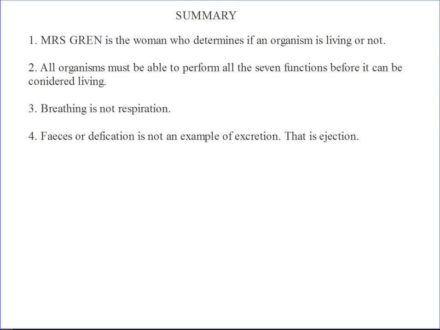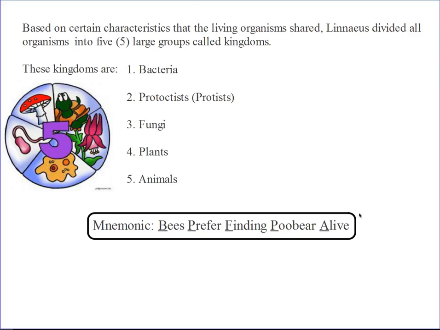And the fourth point is that feces or defecation is not an example of excretion. Excretion is where we get rid of metabolic waste. Metabolism is just activities taking place in the cells. After these activities have been completed, like respiration, waste products are produced, and the body will need to get rid of them. Also, there are certain things that are in excess in the body. For example, when we take in more water, we pass more urine. Now let's go on to what we have for today.